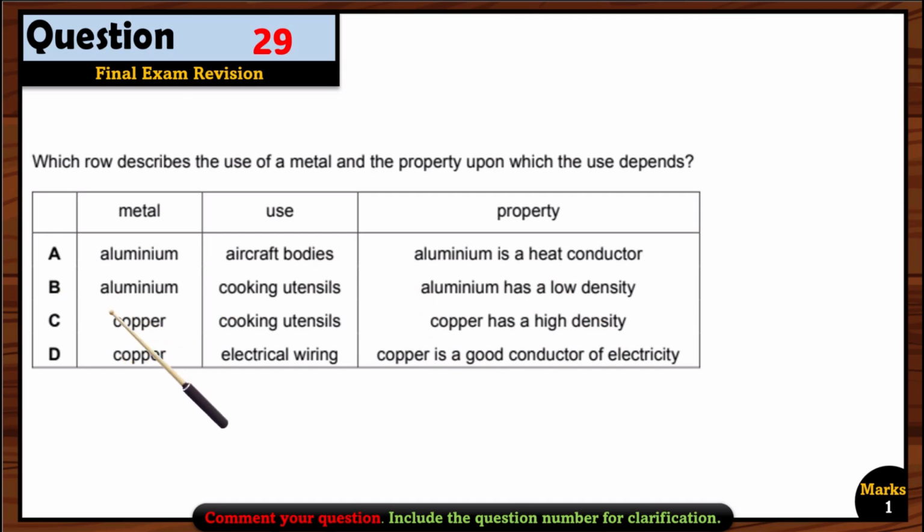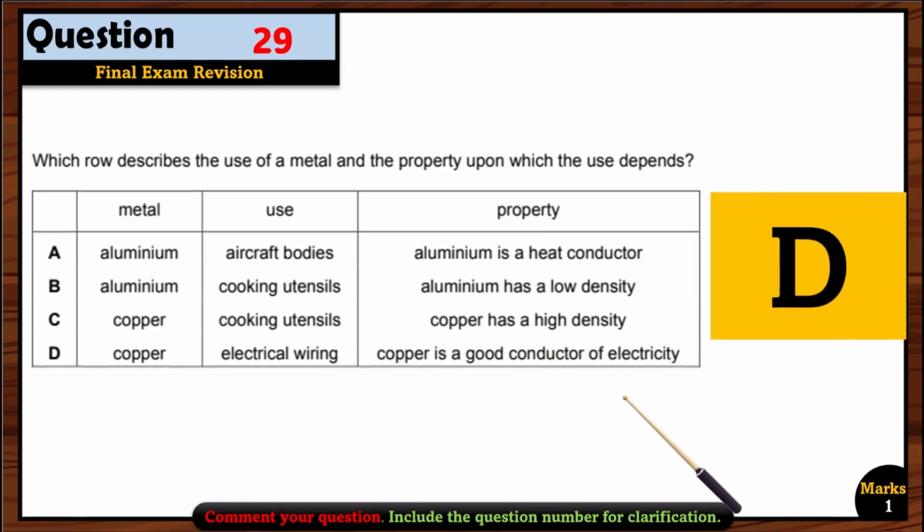Now let's see for option B. Aluminium is used in making cooking utensils. Wrong. Copper is used in making cooking utensils. Yes, that's right. Copper has a high density. Wrong. Okay, this is not the reason to use it in cooking utensils. It is used because it is a good conductor of heat. Okay. So now let's see for copper. Copper is used in electrical wiring and it is a good conductor of electricity. So yes, these options are right. So that's why option D is correct.